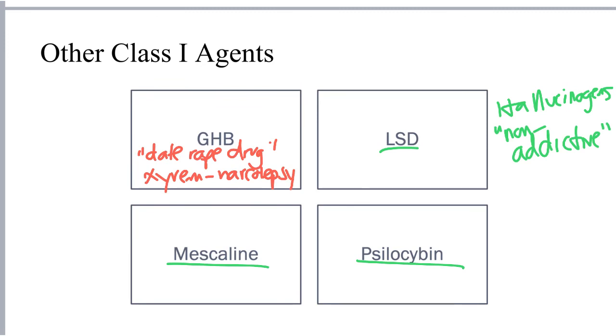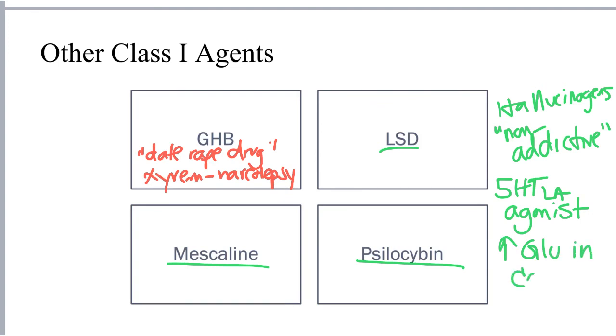LSD and mescaline and psilocybin are all hallucinogens due to their ability to alter states of consciousness. The main acute effects they produce include perceptual symptoms, somatic symptoms, as well as psychosis-like manifestations. They do cause tolerance and dependence, but as I stated earlier, are not typically thought to cause addiction. The mechanism of action of these hallucinogens is to stimulate serotonin 5-HT2A receptors, resulting in the increase of glutamate release in the cortex. This increased glutamate release in the cortex is what leads to the perceptual disturbances and symptoms associated with their use.